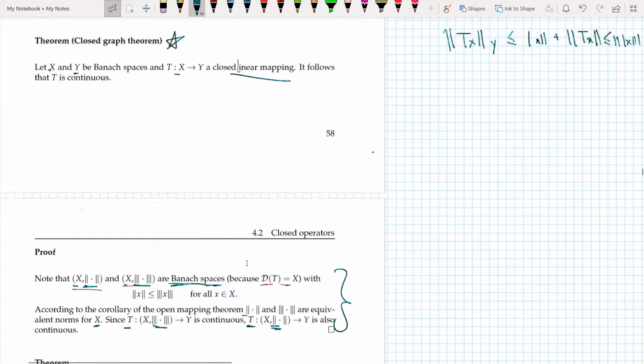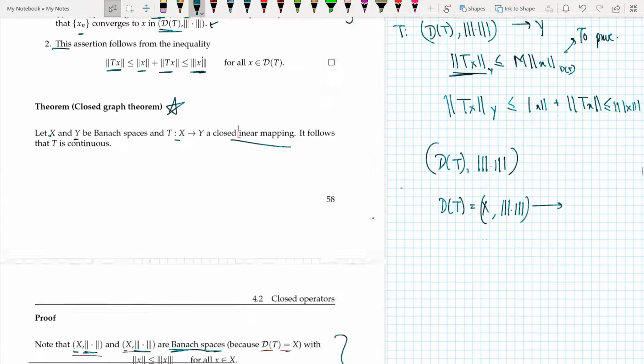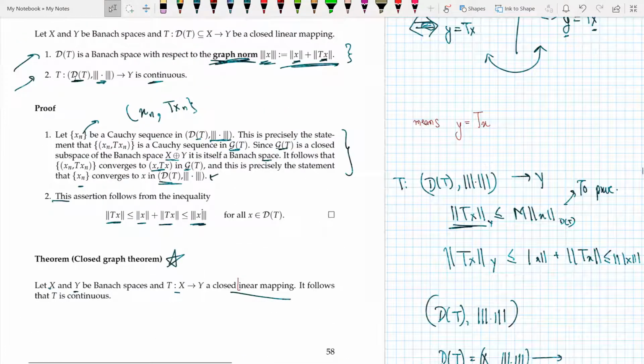First I take the norm on D(T), and then I say that D(T) equals X. So I already knew that D(T) equipped with the triple norm was a Banach space. Now I put D(T) equals X equipped with this triple norm, and I proved that this is also a Banach space. Now T was continuous. I proved above that T was continuous, so T from D(T) equipped with the triple norm to Y was continuous.